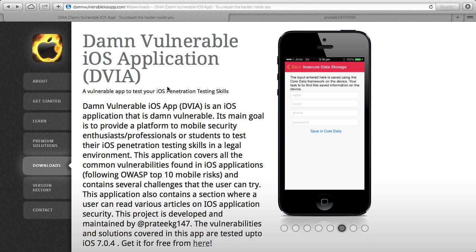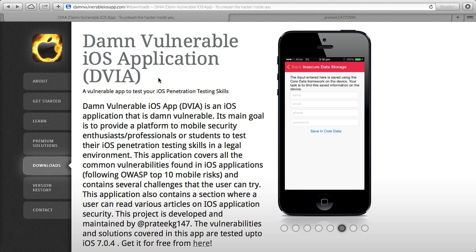In this video, I'm going to go over DamnVulnerableIOSApp and how to set it up. DVIA is an open source application with the main purpose of providing a platform for mobile security enthusiasts, professionals, and students to test their iOS penetration skills. The app contains several challenges coupled with various articles on iOS security.